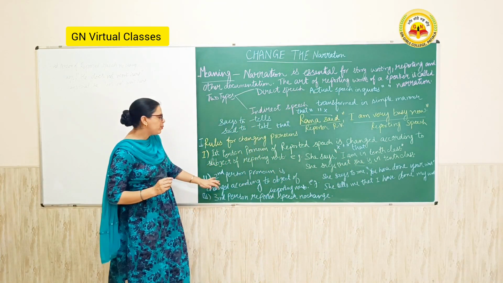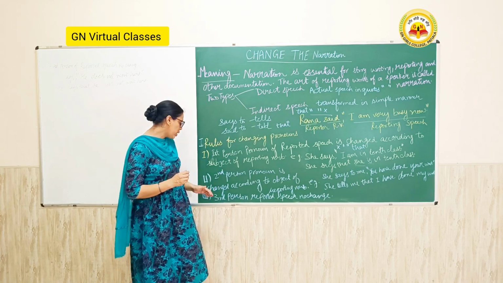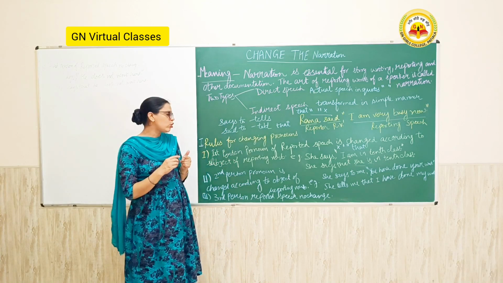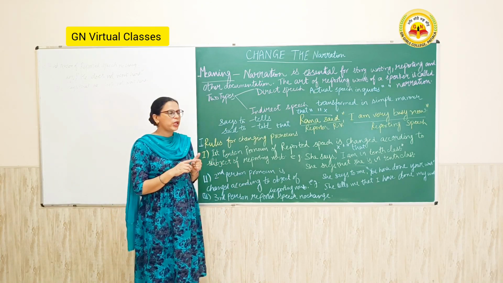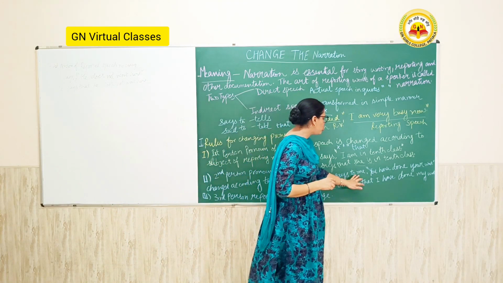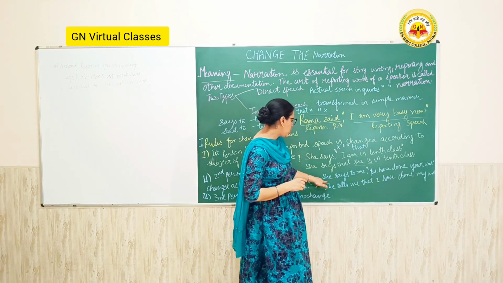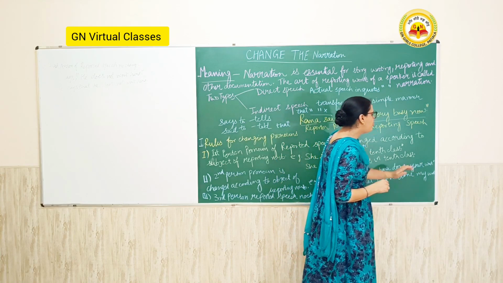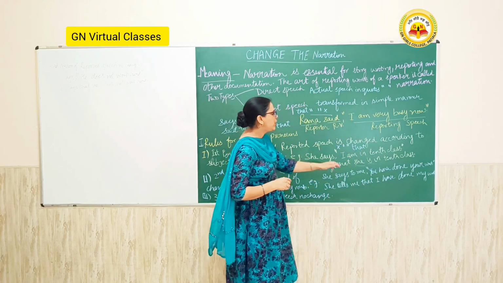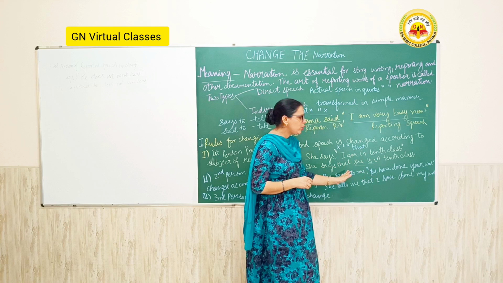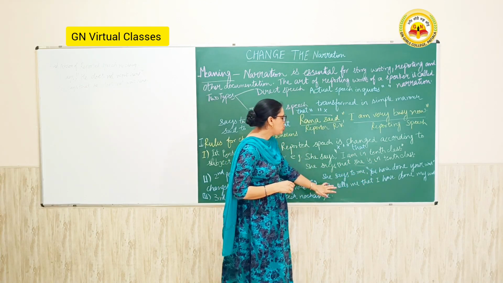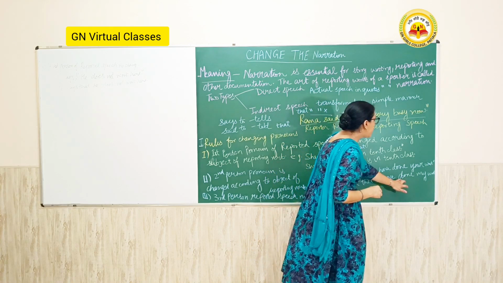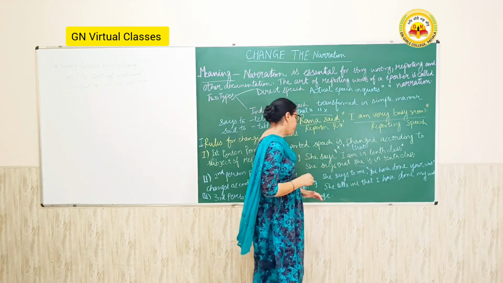The next is the second person pronoun, which changes according to the object of the reporting verb. Like, she says to me, you have done your work. Here the subject is she and me is the object. We have to convert the second person according to the object. So I write here she tells me that I have done my work.